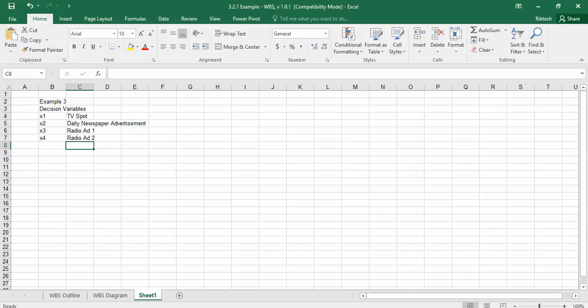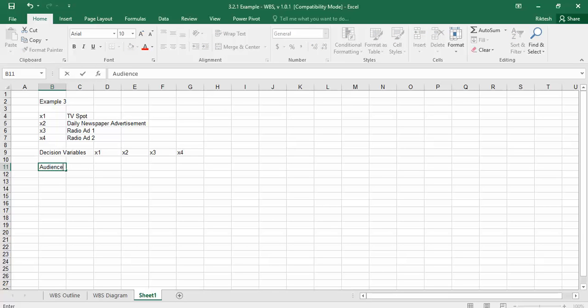So as discussed in class, let us place these decision variables as shown on the screen. So we have placed all our decision variables here. So better we place the value of decision variables here. That's good. We will leave this row blank as already discussed, and this is a case of audience maximization.